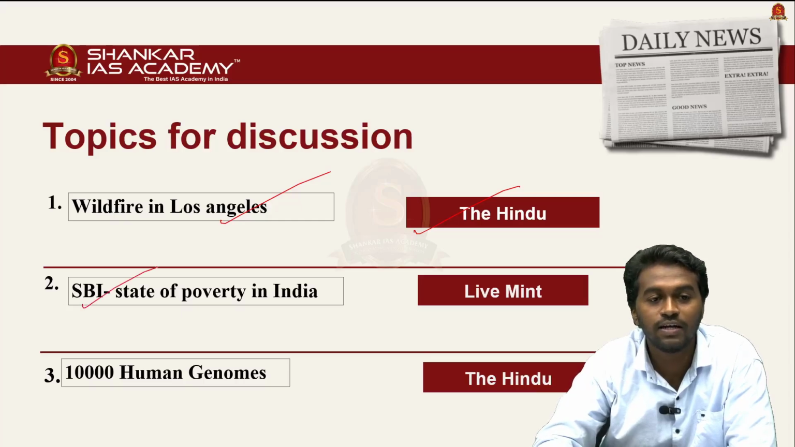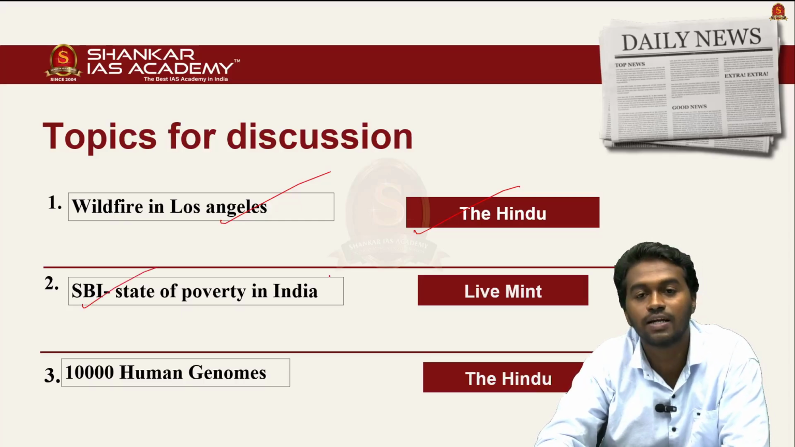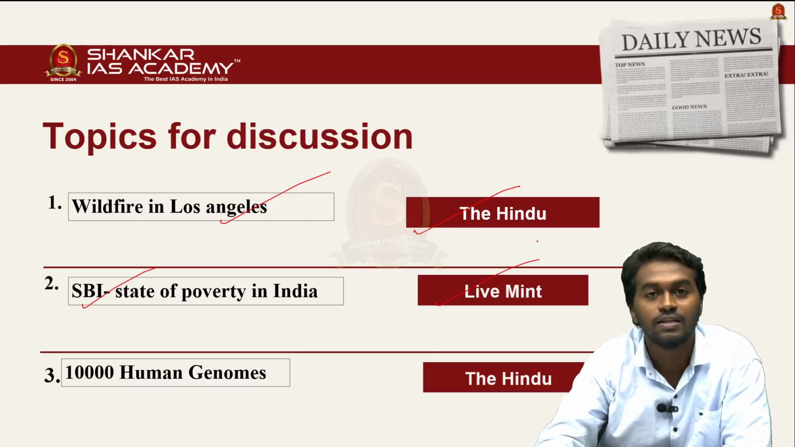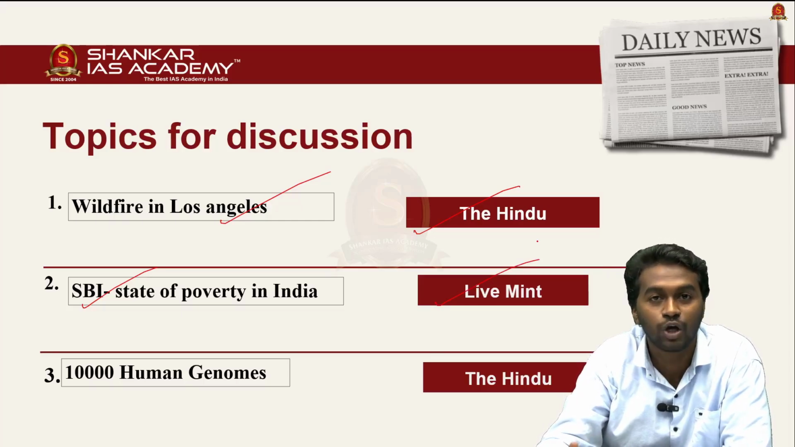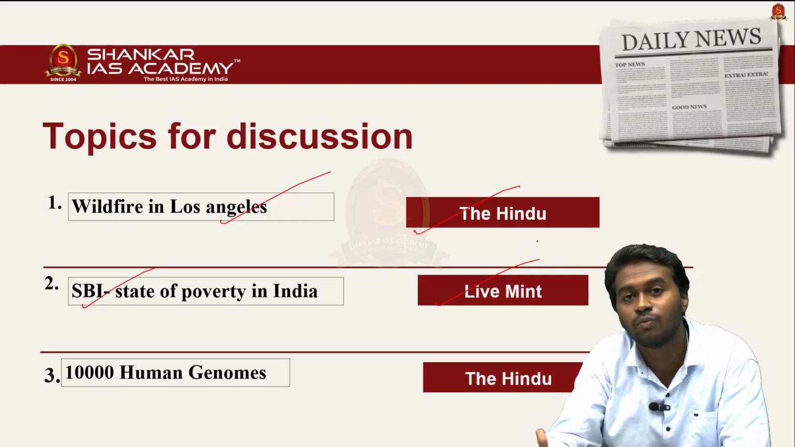The second article, SBI, State of Poverty in India. This article is taken from the newspaper Live Mint. In this article, it is talking about a recent report submitted by the State Bank of India. In that, the State Bank of India claimed that there is a sharp reduction of poverty in India, particularly in the rural area. So in this topic, we will be discussing what are the committees that we had to estimate the poverty, what is poverty, what are the different indicators that we have to estimate the poverty.